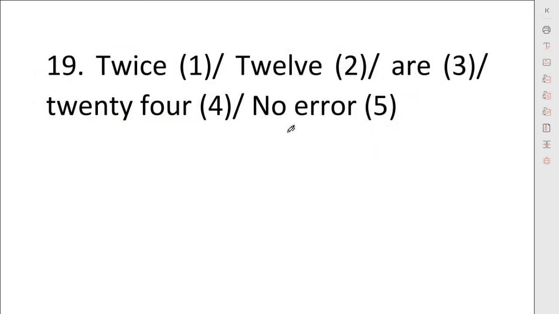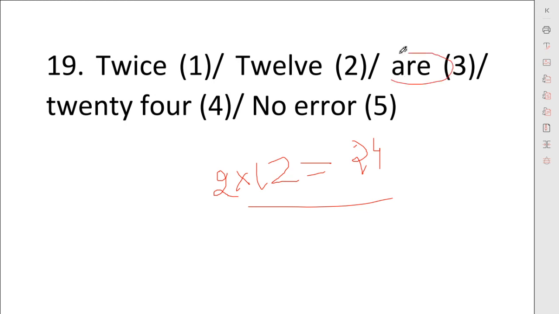Twice 12 are 24. In this statement we will take help of mathematics. Twice 12 means 2 times of 12. And 2 times of 12, we know, is 24, and we always use 2 times 12 is 24. When we cram the table also we always use is equals to. Never use are equals to. So we will consider it as singular because this verb is used for this number, and this number is just a number, not a plural form.